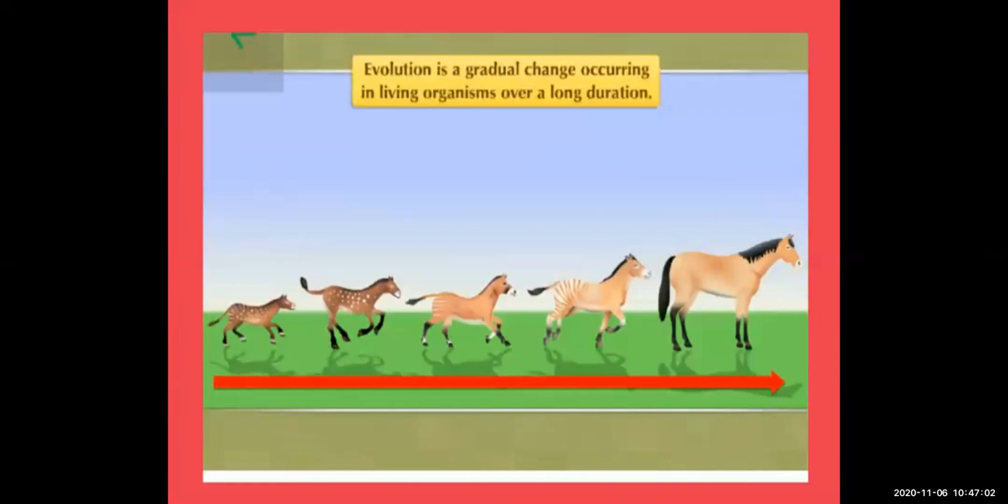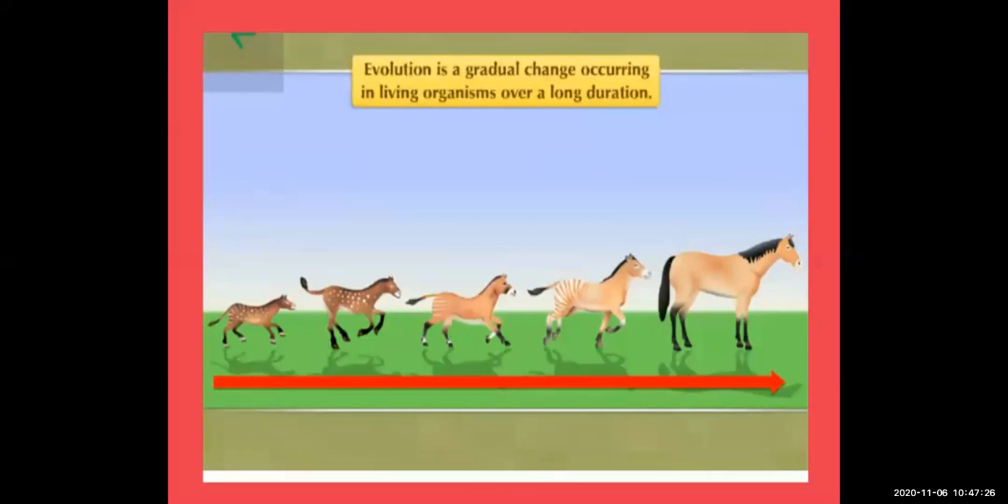As you are small you look different, and when you become bigger, after 20 years, 40 years, 50 years, your looks also change. So the changes happen during many years.